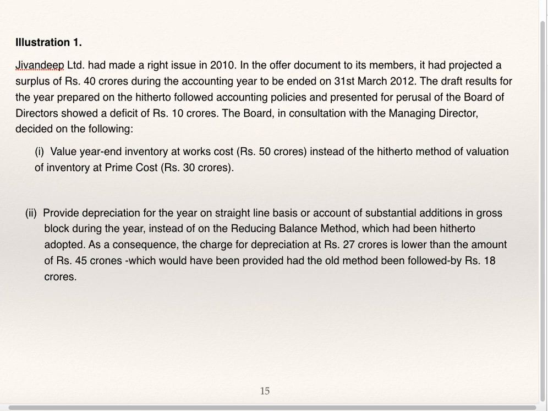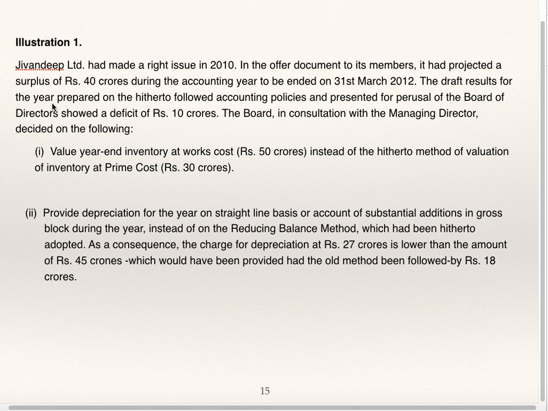Now we'll see one illustration. Jeevan Deep Limited had made a right issue in 2010. In the offer document to its members, it had projected a surplus of 40 crore during the accounting year to be ended on 31st March 12. So they have made a rights issue, and in the offer document they projected there will be a surplus of 40 crore for the year ended 31st March 12.